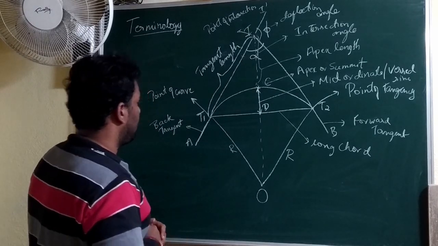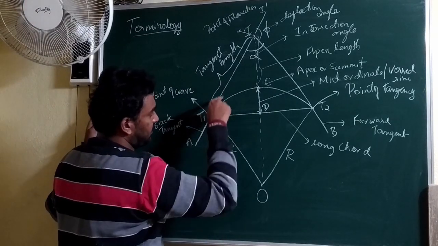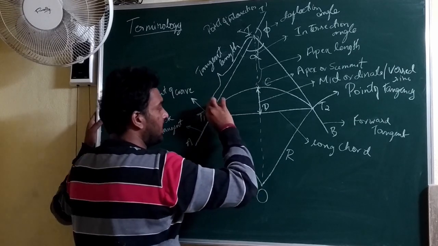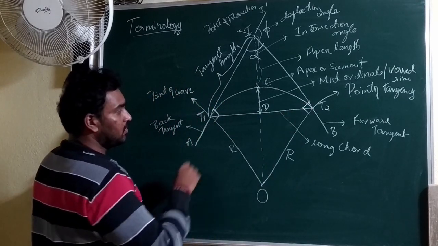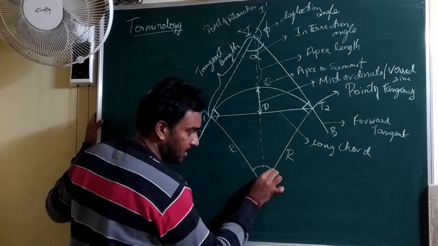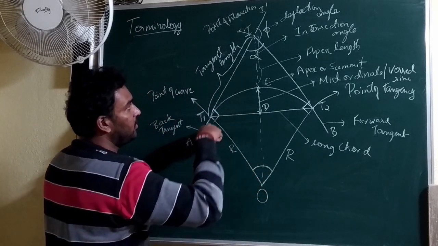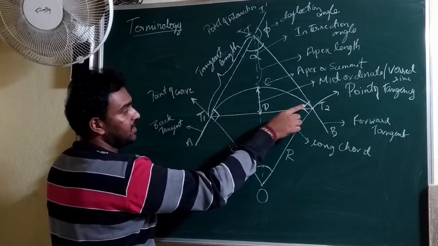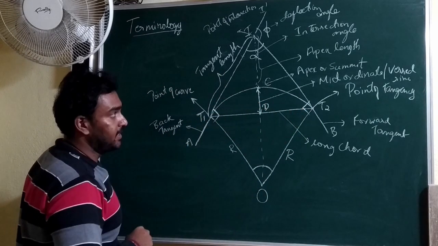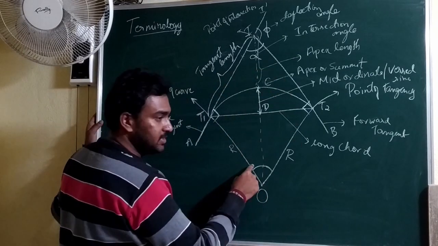And as per the properties of the circle, the tangents to the curve will be at right angle to the radius, right? So in order to find the central angle, we need to consider this quadrilateral. You can observe here 90 degree, here 90 degree, and it will sum up to 180 degree. The sum of the interior angles should be 360 degree.